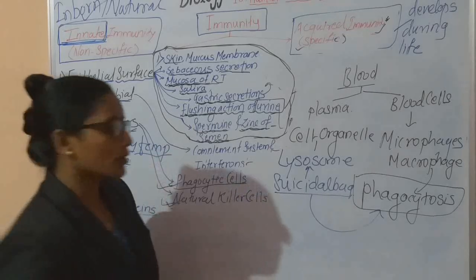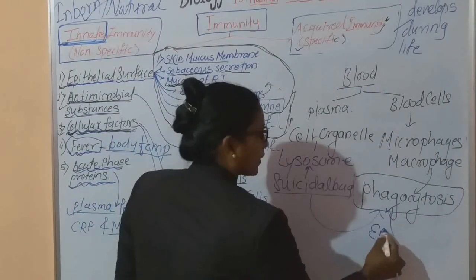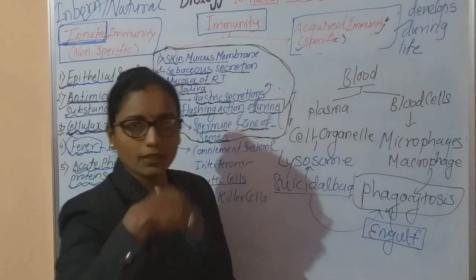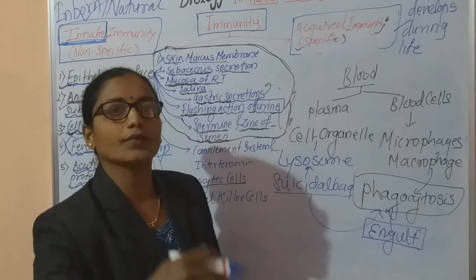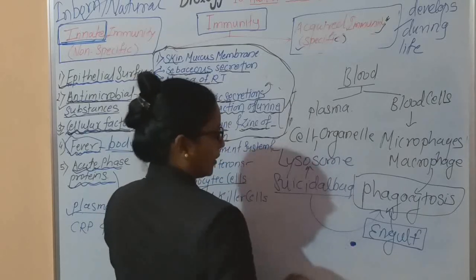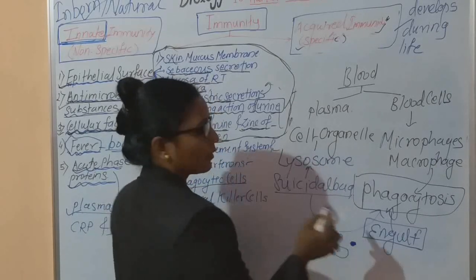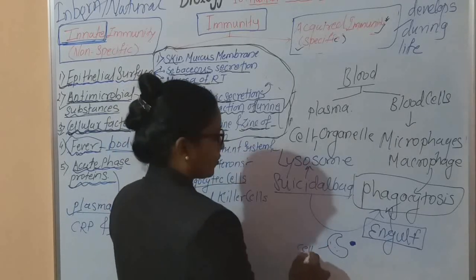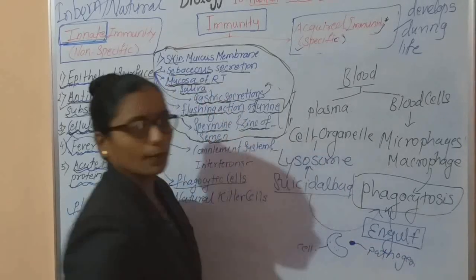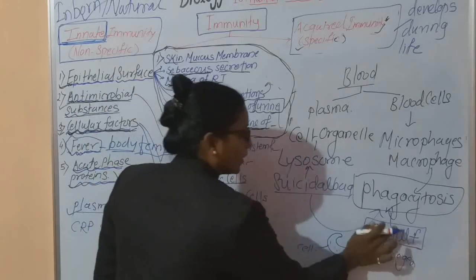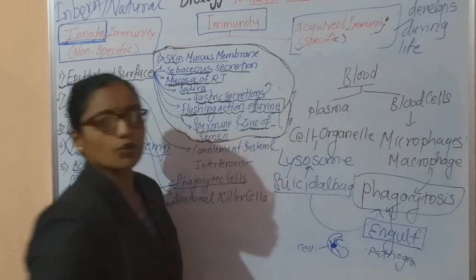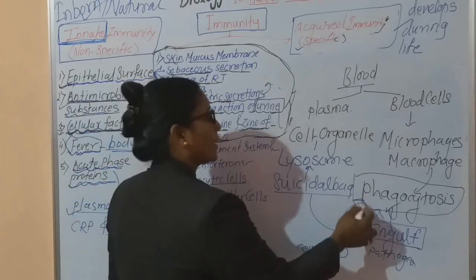What is meant by phagocytosis? It has a simple meaning. Phagocytosis means to engulf the pathogen inside the cell, and after that it is destroyed. Suppose this is a pathogen that enters our body. This cell, the phagocytic cell, travels towards the pathogen, and the pathogen is engulfed inside it and then destroyed. This function is called phagocytosis.